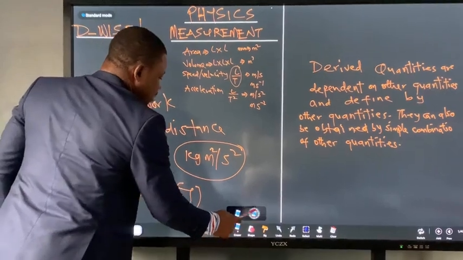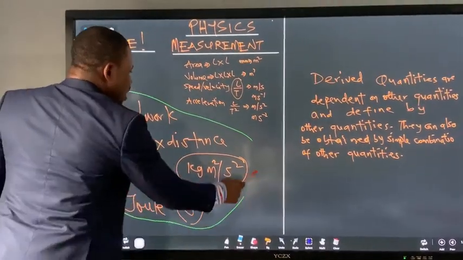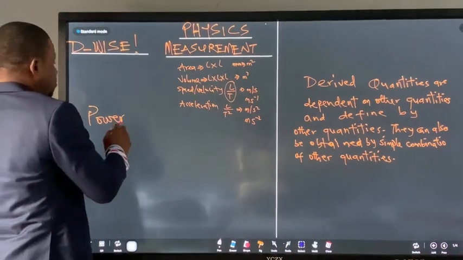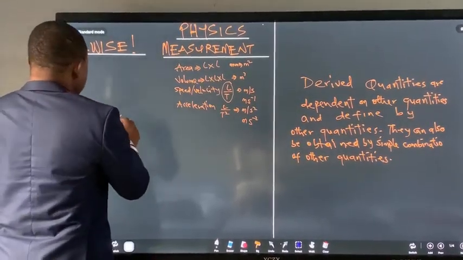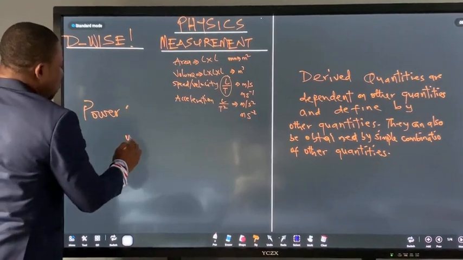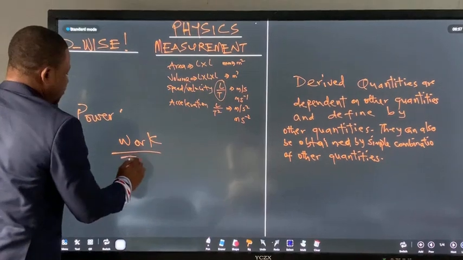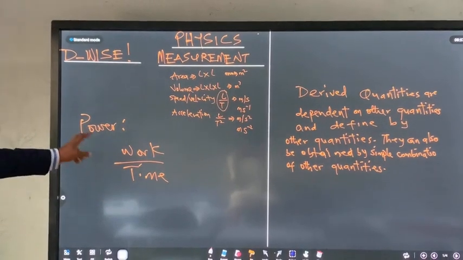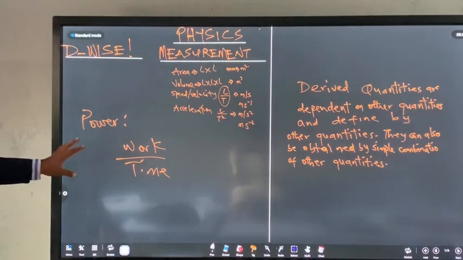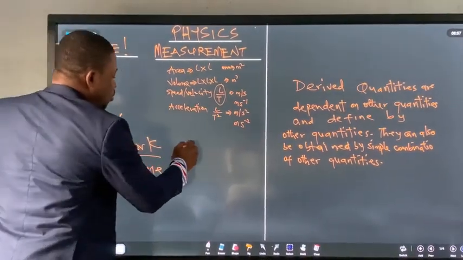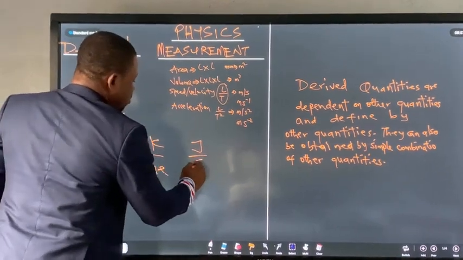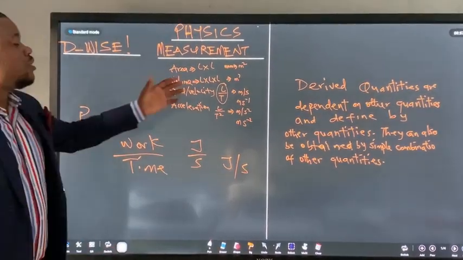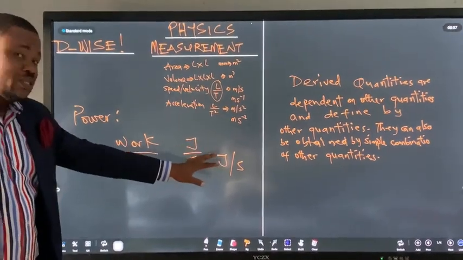Then finally, last but not the least, I'll talk about power, and I'll stop here. Power is work over time. The rate at which work is done is power. The rate at which work is transferred is power. So let's say work is joules and time is seconds. So power is going to be joules per second. And then we can go about it from the fundamental units, but I just want to stop here, joules per second.